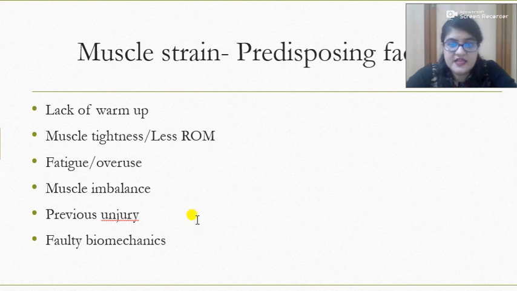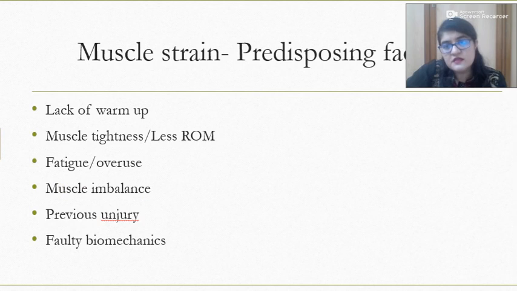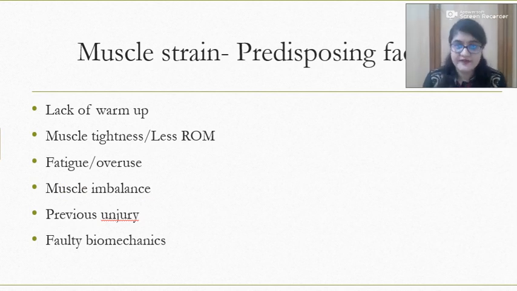Coming on to the next slide, that is predisposing factors of muscle strain. Number 1 is warm up. Number 2 is muscle tightness or less range of motion because of any other reason apart from muscle tightness. Then fatigue, muscle imbalance, previous injury or faulty biomechanics. We have seen all these factors in the previous video on prevention of injury. So we know which factors to focus on to prevent these types of sports injuries.